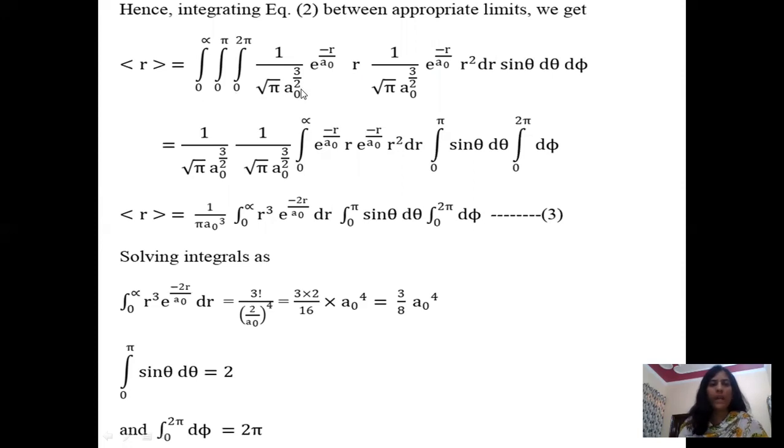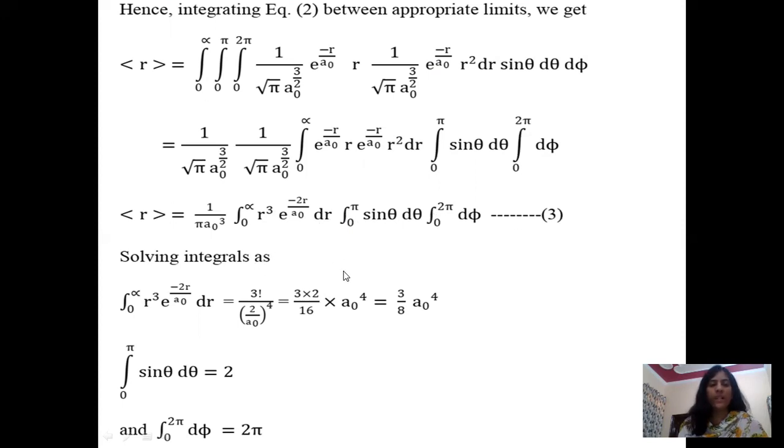Taking 1 by root pi a naught to the power 3 by 2 common, and separating these variables, we get this relation. So on multiplying this, it becomes 1 by pi a naught cube into integration of 0 to infinity r cube e raised power minus 2r by a naught dr into integration 0 to pi sine theta d theta into integration between the limits 0 to 2 pi d phi.